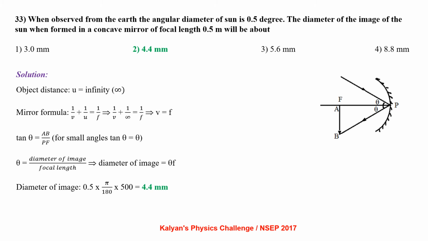From the diagram, tan theta equals AB by PF. For small angles, tan theta can be replaced with theta. So theta equals diameter of the image by focal length. So the diameter of the image equals theta times f. So the diameter of the image is 0.5 into pi by 180 into 500, that is 4.4 millimeter.